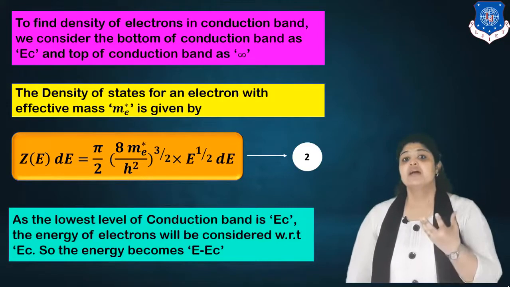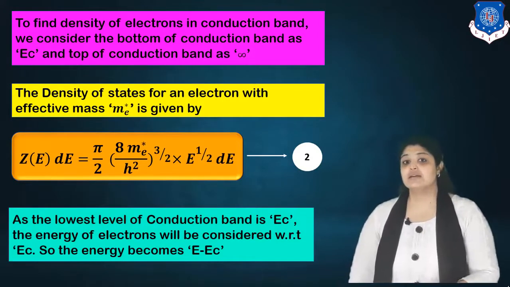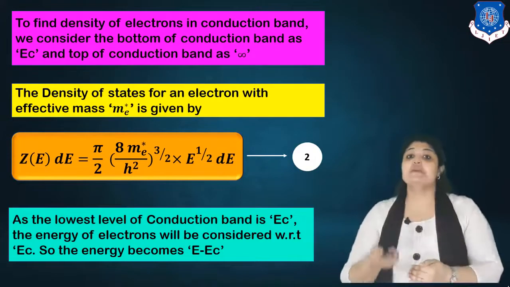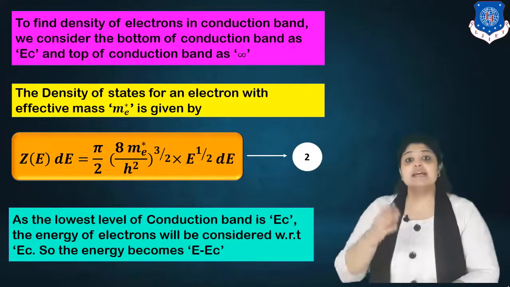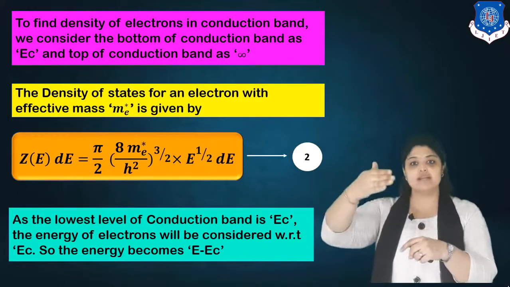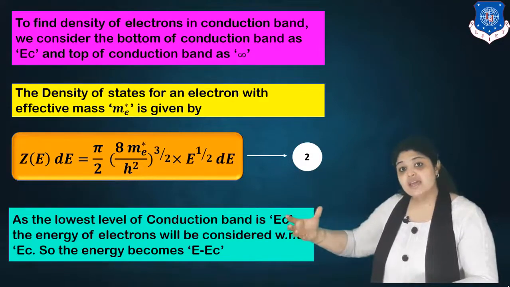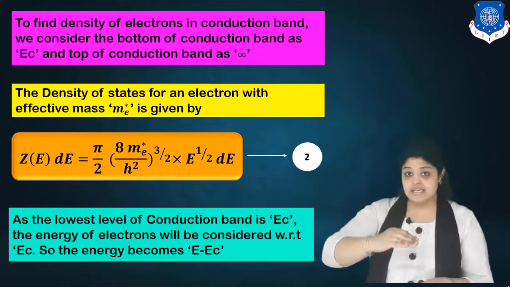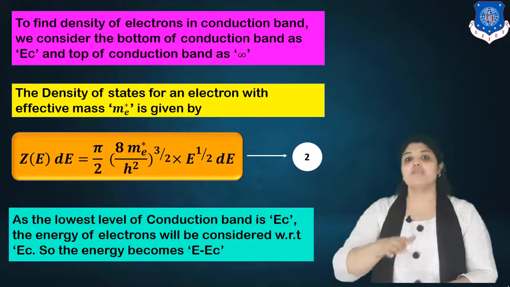Now let's see, at the lowest level, we know that the lowest level of conduction is EC. The minimum energy of electrons is definitely going to be considered with respect to EC and not 0. Because if an electron is present in the conduction band, its energy would be at least EC or more than EC. So in the above equation, equation number 2, instead of E, we can write E minus EC, because the energy of an electron will be either EC or more than EC. Why? Because the conduction band starts from EC. Moving ahead.